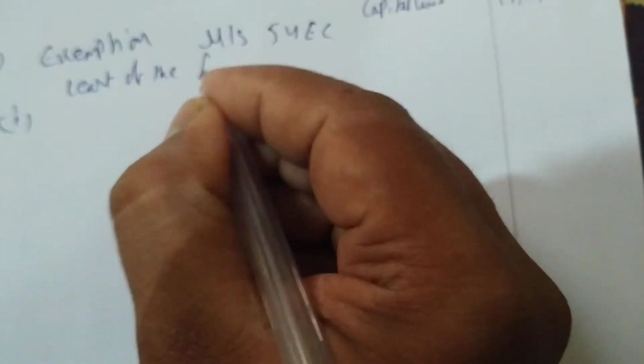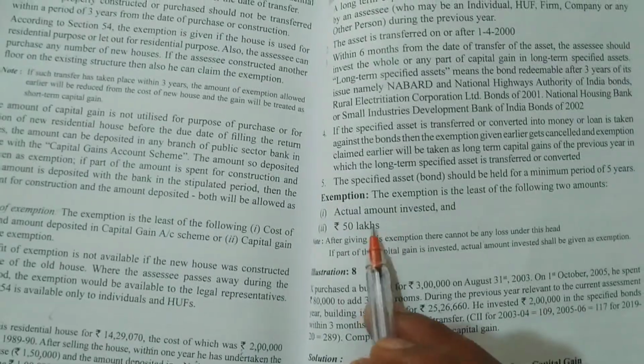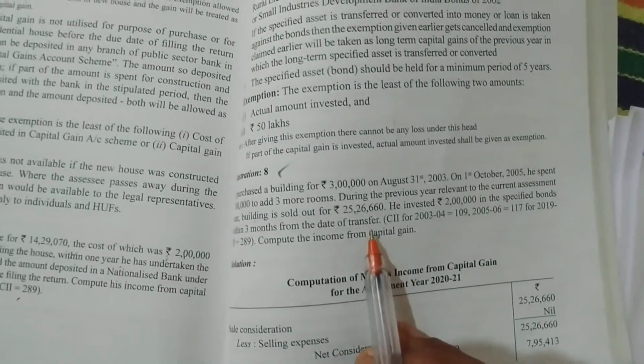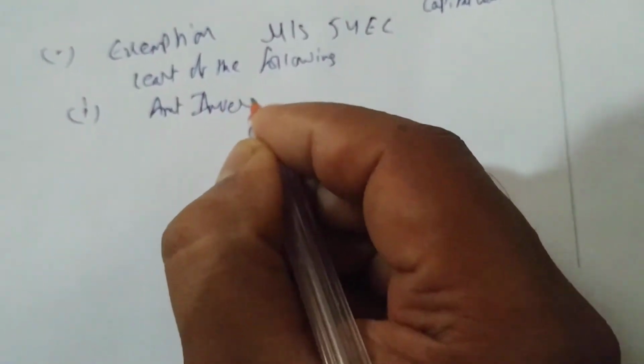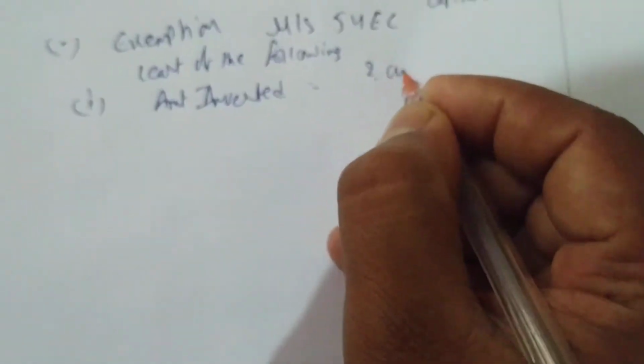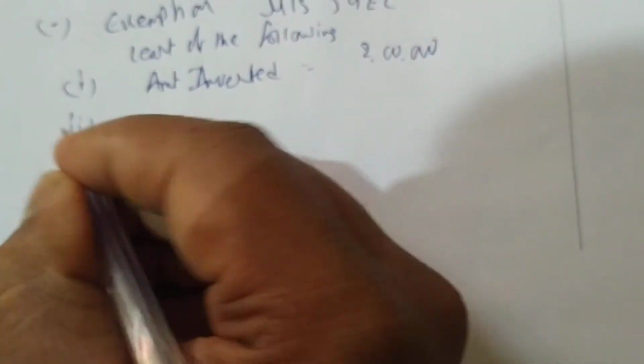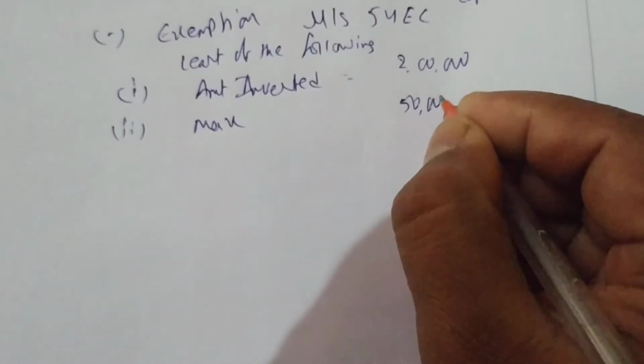Next, the exemption. The least of the following will be given as exemption. What is the exemption? The amount invested. How much is the amount invested? 2 lakhs. And the maximum in the format is 50 lakhs.